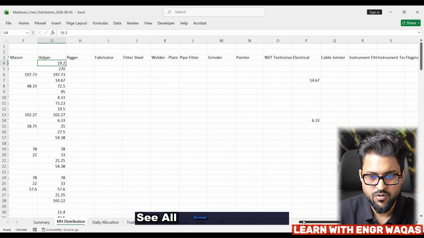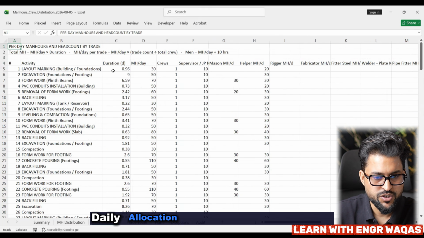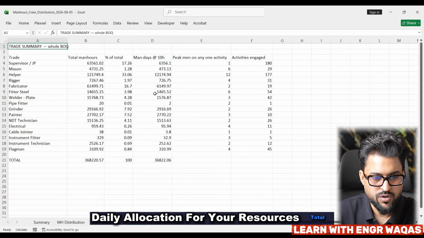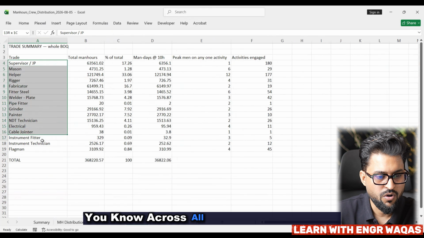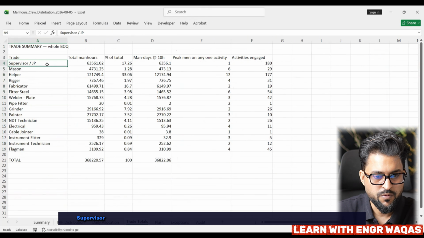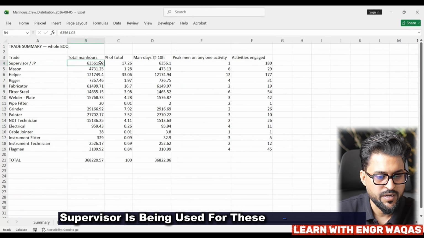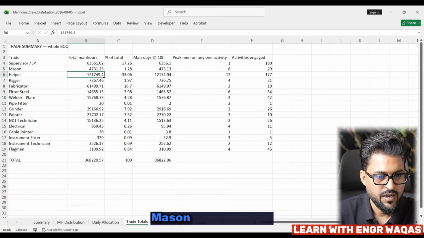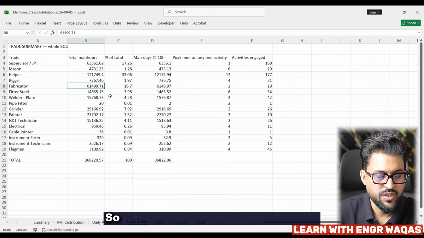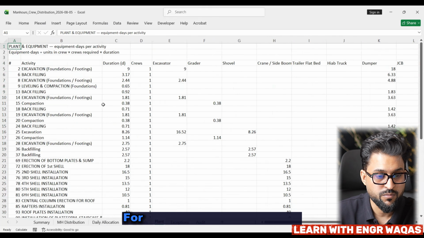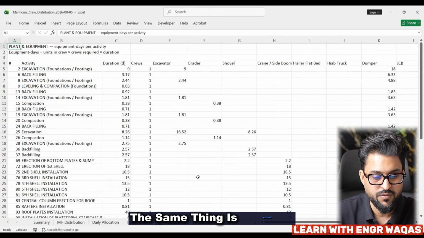See, all across your sheet, daily allocation for your resources, total, across all your project activities. Supervisor is being used for this many man hours. Mason, helper, rigger. So this is something really amazing. For your machinery resources, the same thing is available.